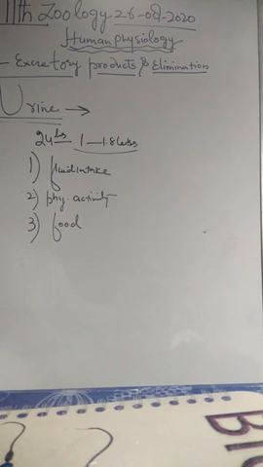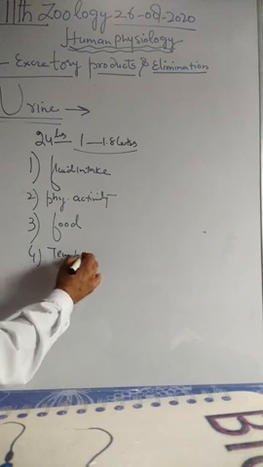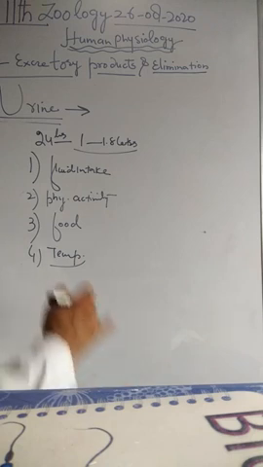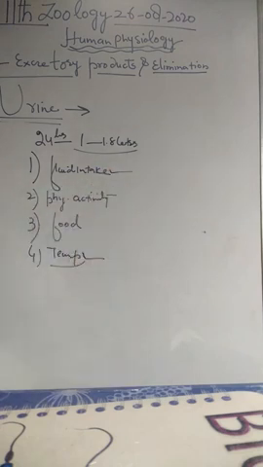One more point is environmental temperature. The temperature outside the body is called environmental temperature, and it also refers to the internal temperature of the body. Excessive fluid intake and low temperature increase urine output. When fluid intake is great and temperature is very low, it leads to excess production of urine. That's why in cold conditions we pass more urine as compared to conditions of high temperature and humidity.